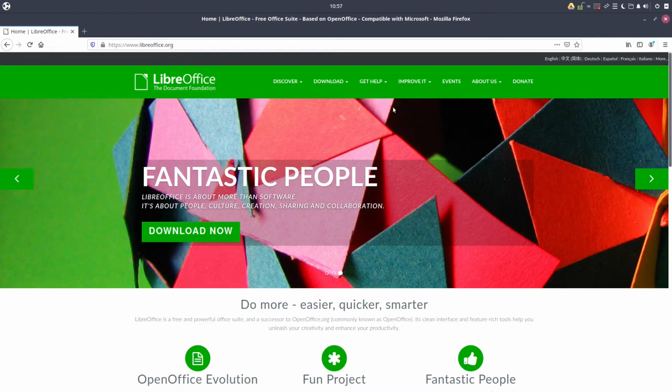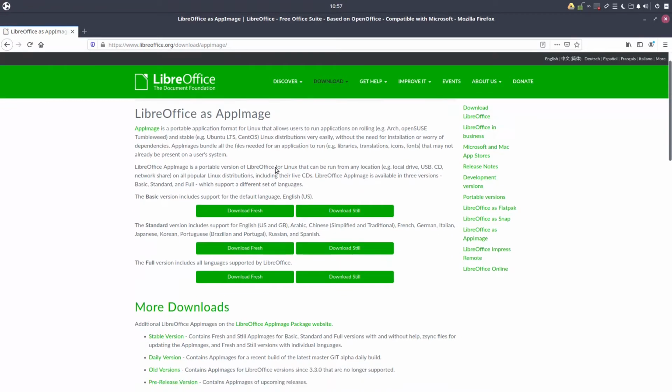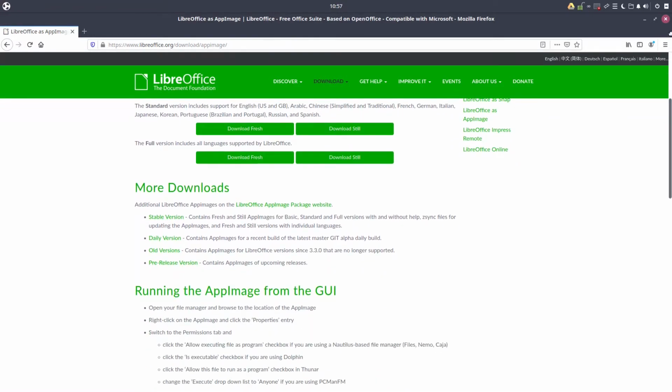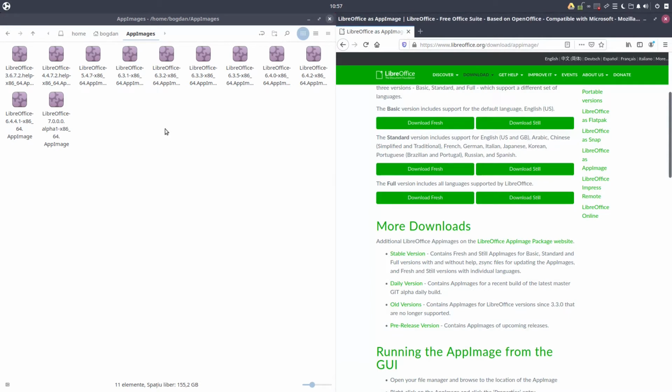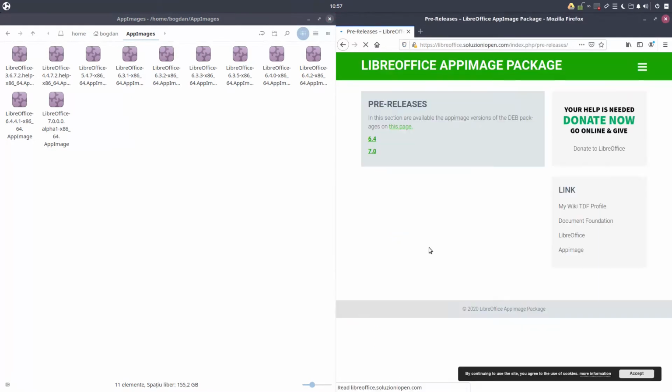Hi, in today's video we want to learn how to download and run LibreOffice as AppImage. So we go on the LibreOffice website and download it as AppImage. I downloaded these AppImages of LibreOffice before. You can see here version 6.4, 7 alpha and so on. We go here to pre-release and we have 6.4 and 7. These are two versions here, so I don't want to download them.